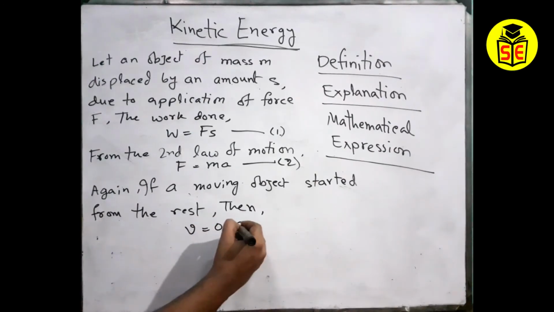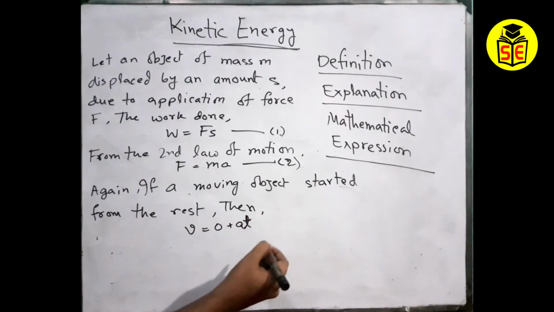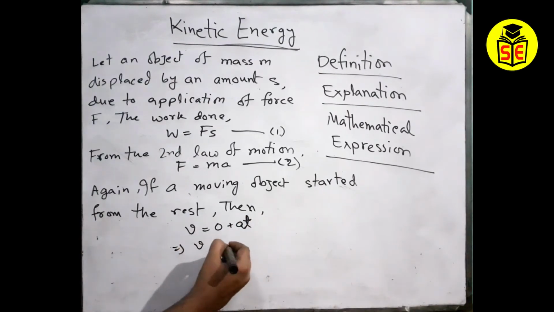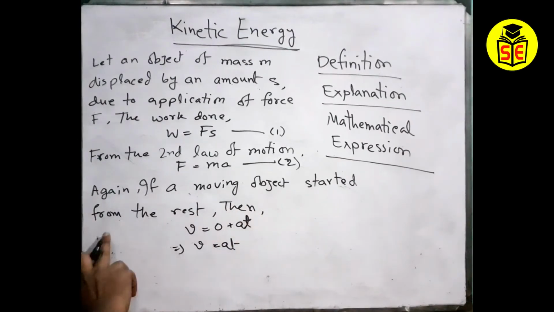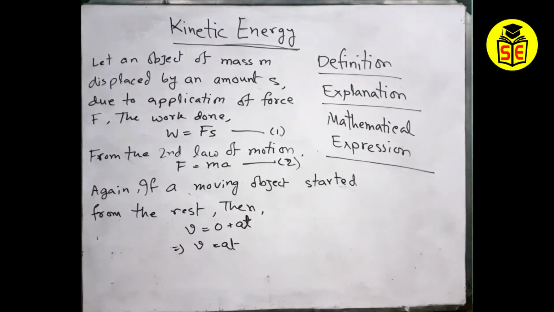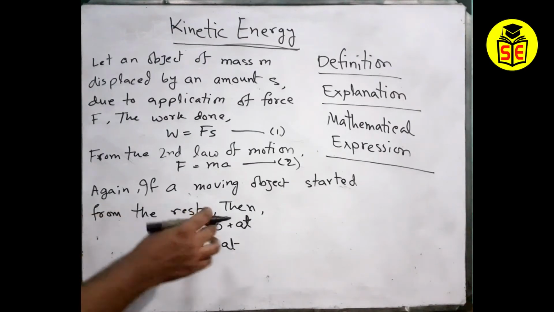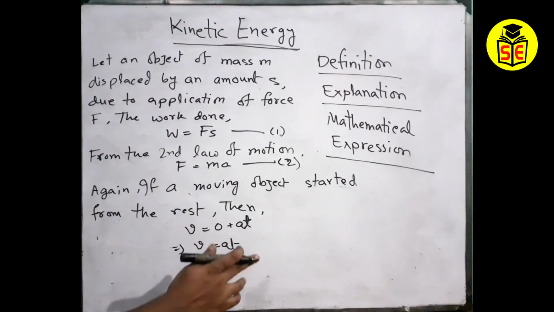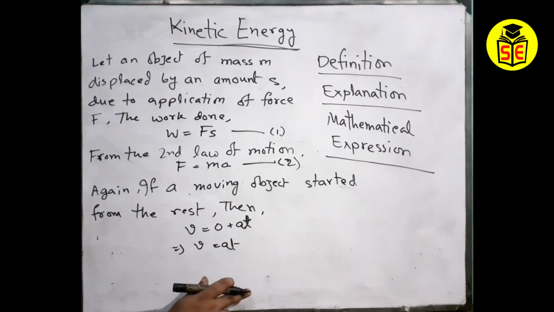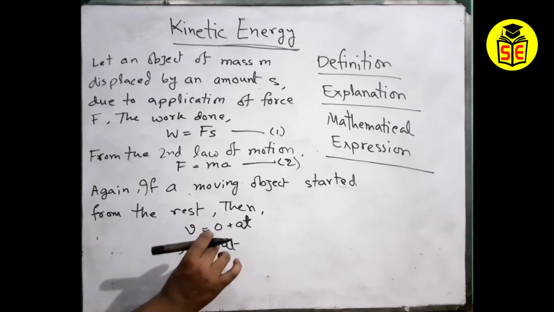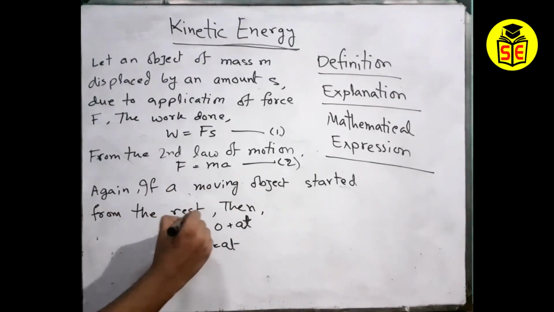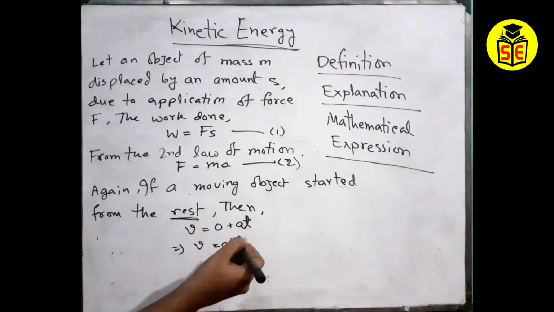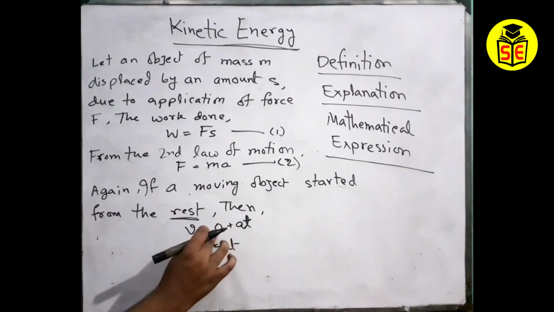So if u equals 0, the equation v equals u plus at will be v equals 0 plus at, because u equals 0. I am just placing a 0 instead of u. I think you can understand it. So let's use another formula from the chapter motion, which is s equals ut plus half at square. That's why I'm marking the rest, because the rest means u equals 0.